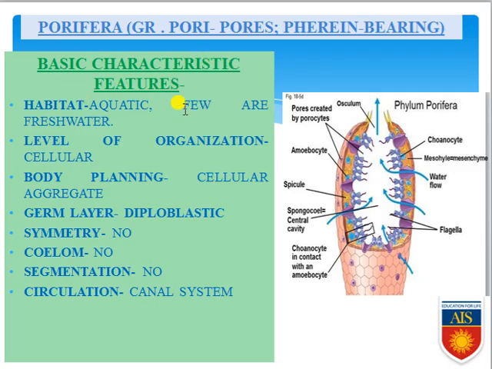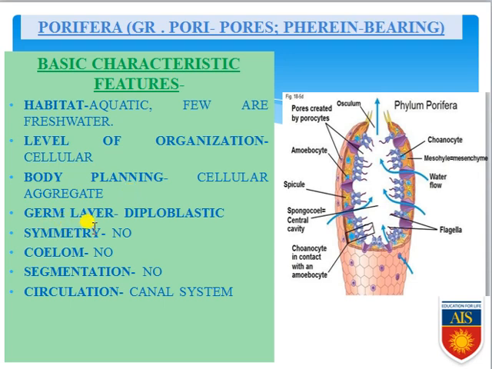Now, whatever the basic characteristic features are. First, habitat: they are aquatic, exclusively marine, and a few are freshwater. What is the level of body organization? I have already told you, they show the cellular level of body organization. Body plan is obviously the cellular aggregate, because the cells are not communicating with each other, only a mass of cells is present.